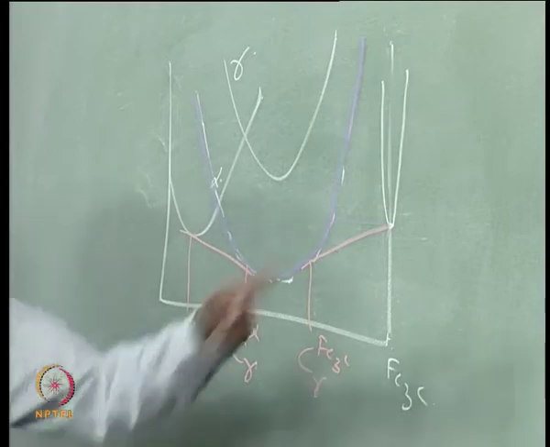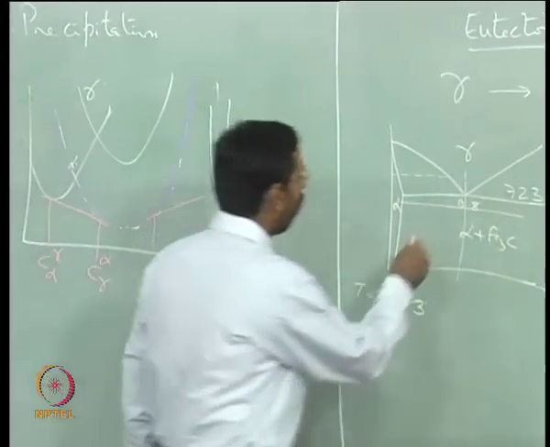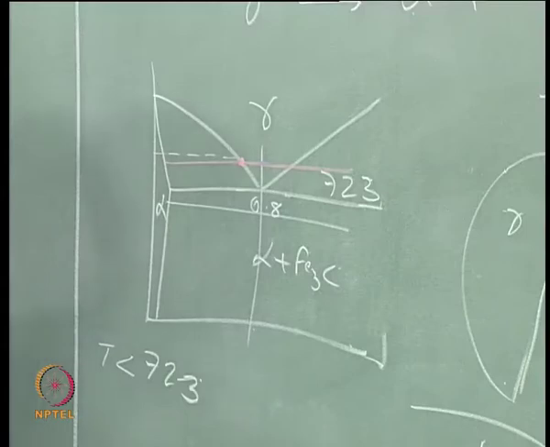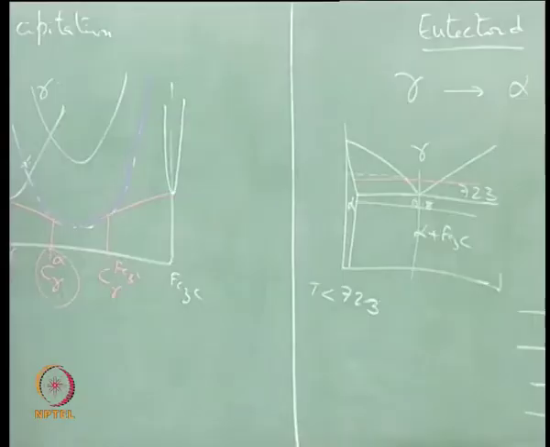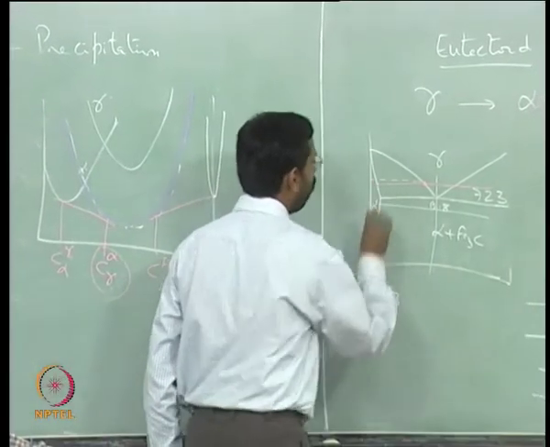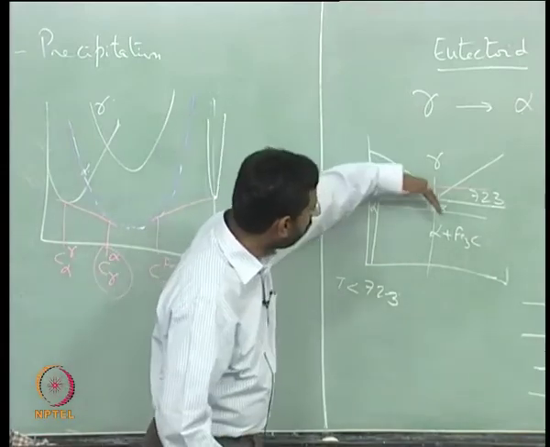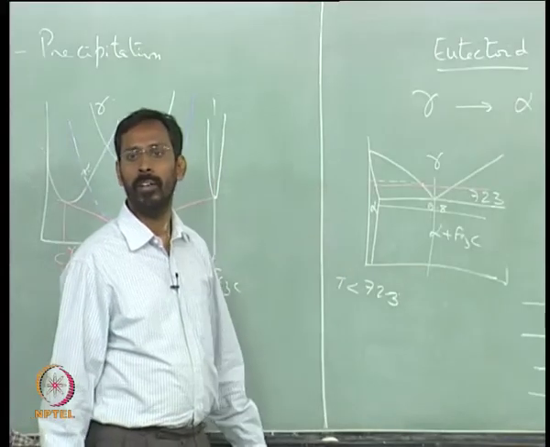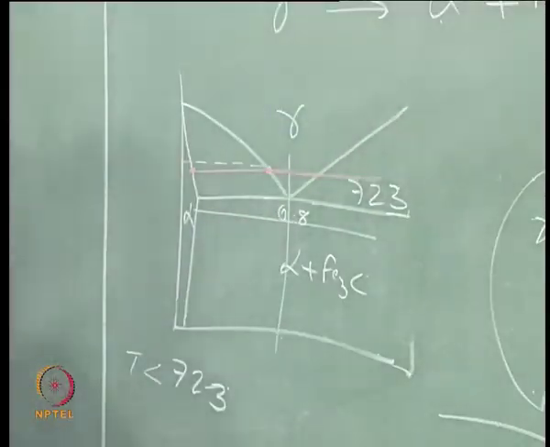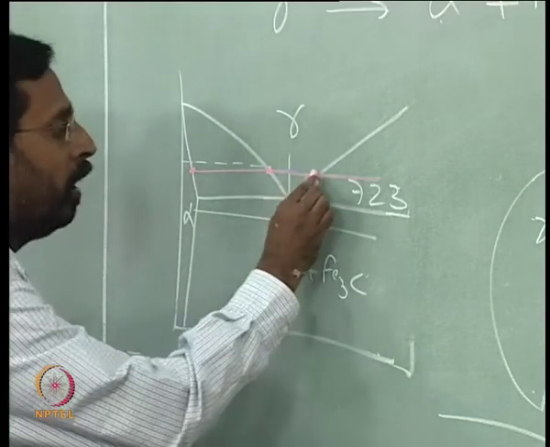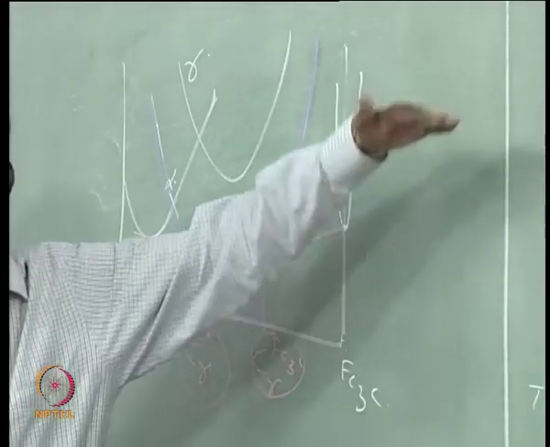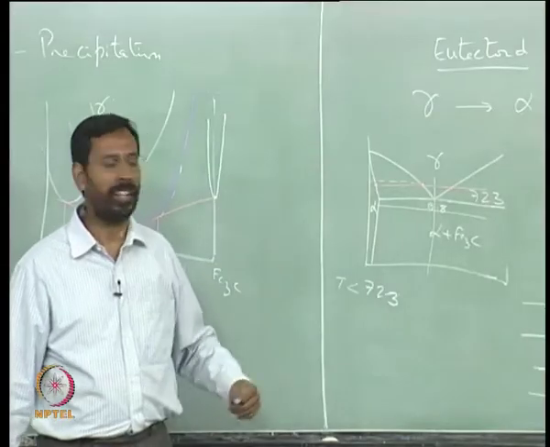And these compositions, if I want to see at that temperature, I simply draw a line at that temperature, and this composition is what? C gamma alpha, that is this composition, and this composition is C alpha gamma. So, that means this line is nothing but the locus of all gamma compositions in equilibrium with alpha, and this is the locus of all gamma compositions in equilibrium with cementite. So, this point is C gamma cementite. So, if I am at a temperature above the eutectoid, I can easily see that this is how it looks.